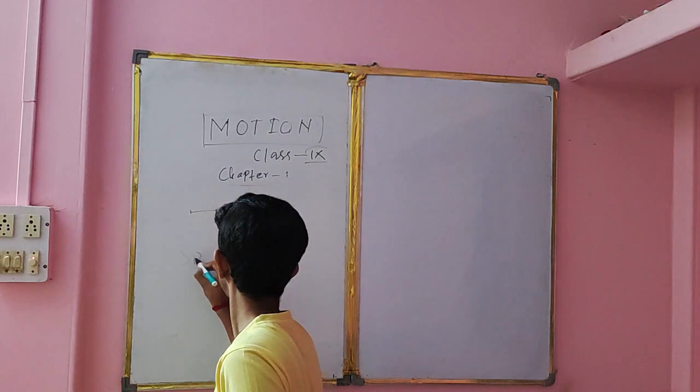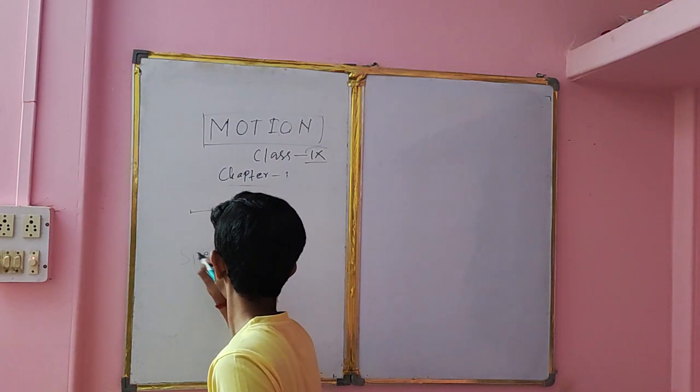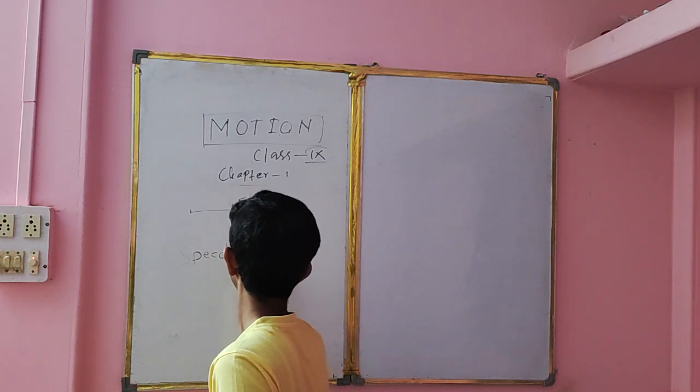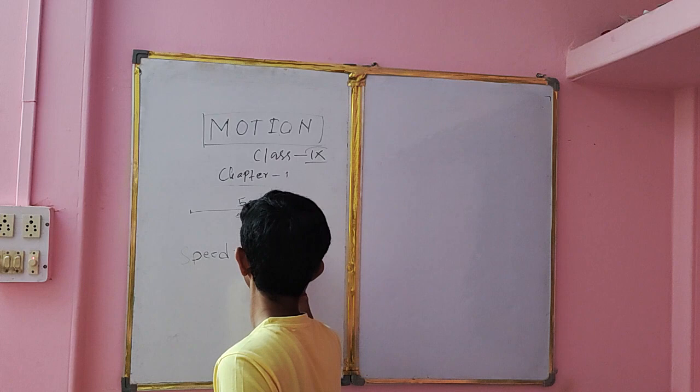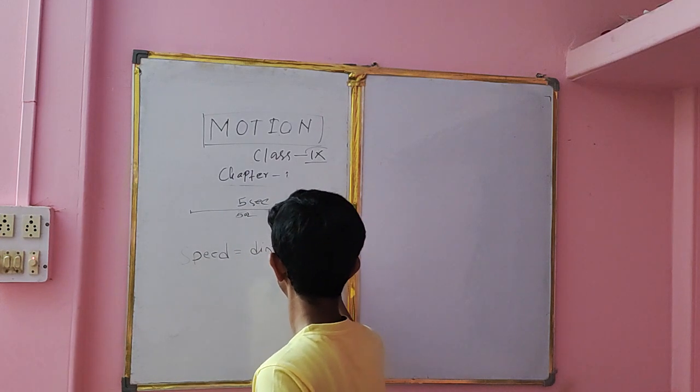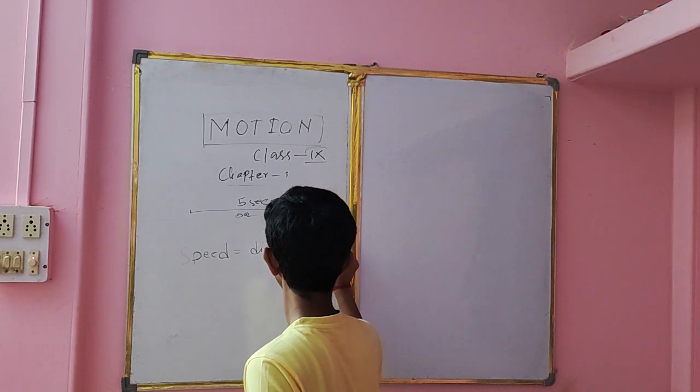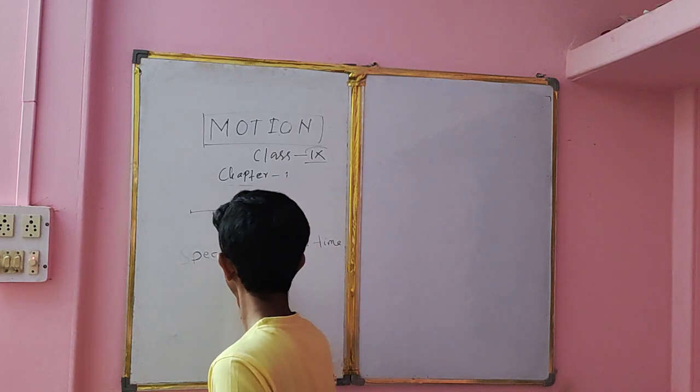So we can say speed equal to distance proportion to time equal to